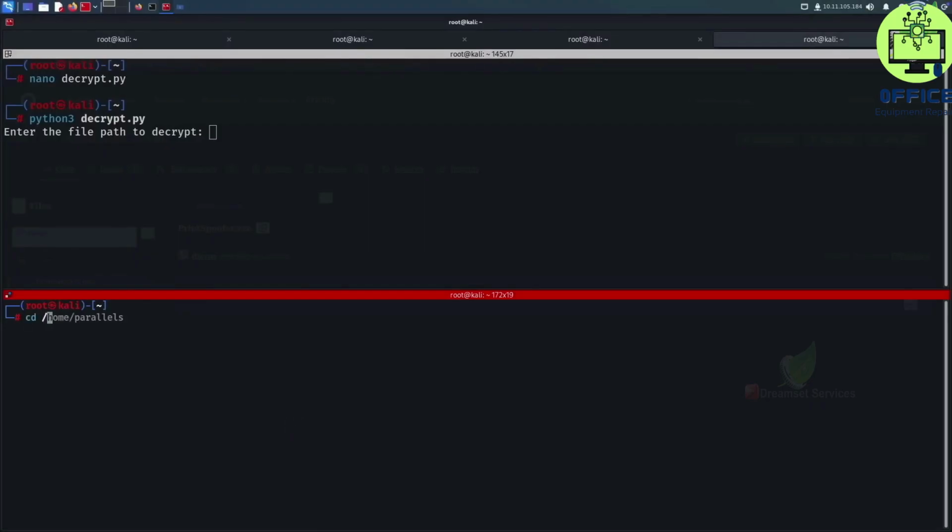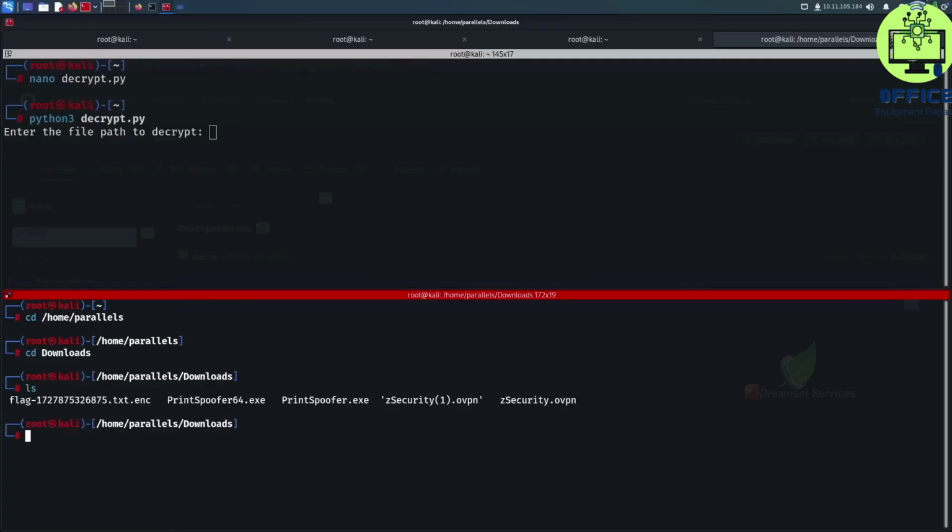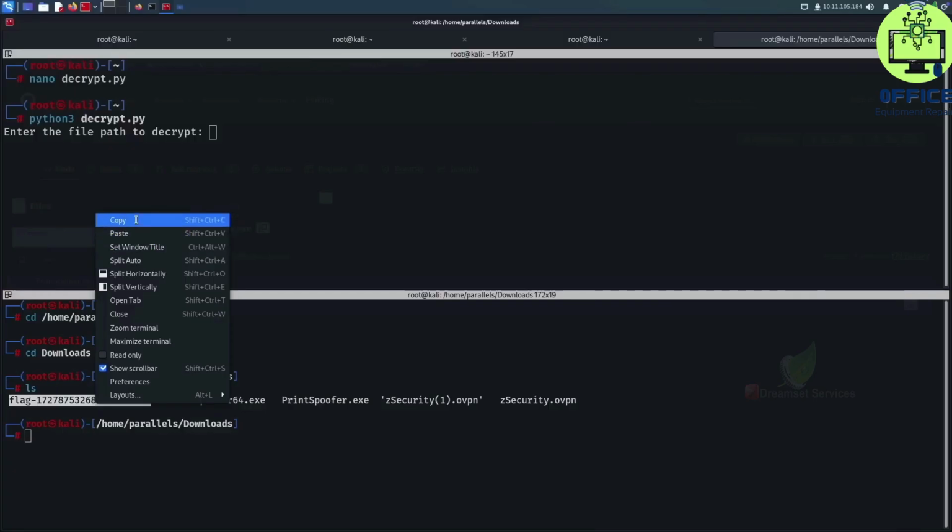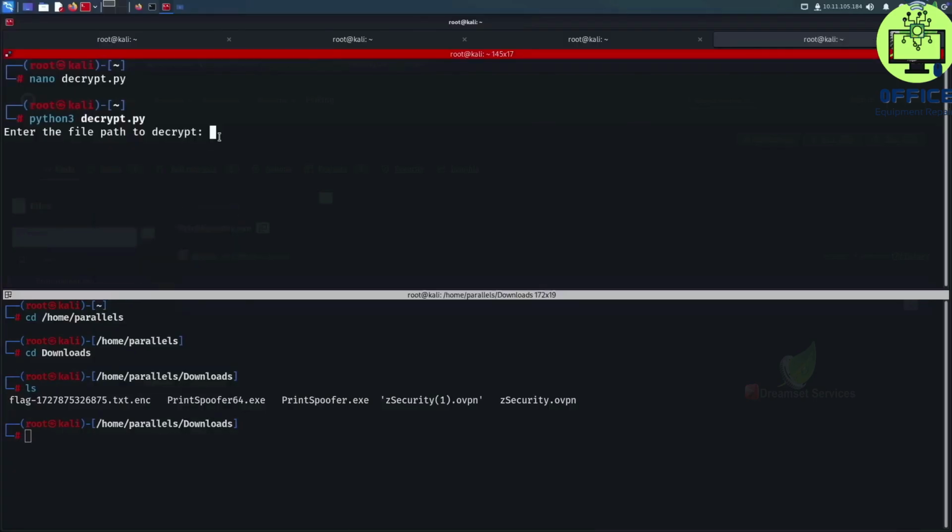So I'm gonna cd inside home/parallels, then inside Downloads, and if I do ls, we'll see that the flag file is over here and that's its full name. So let me copy that and write down the full path to the file, which is /home/parallels/Downloads followed by the name of the file.